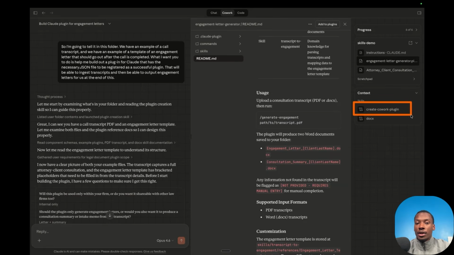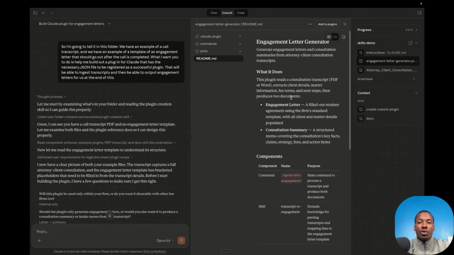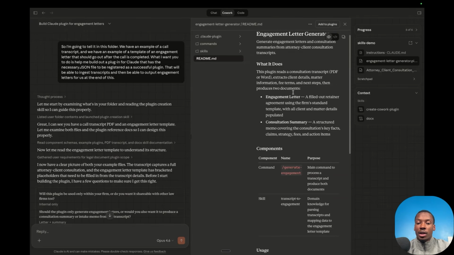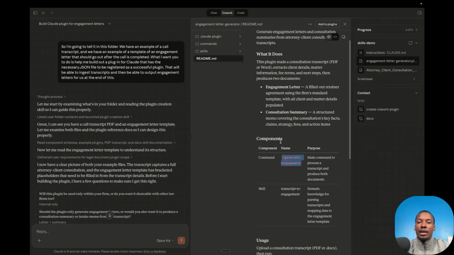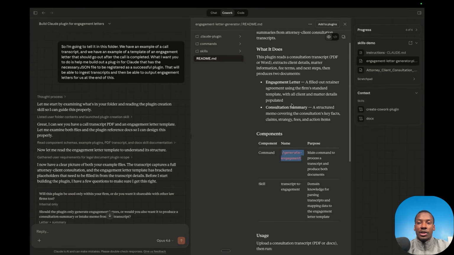And the really great thing about Claude Cowork is, because it has this skill designed to actually help it create plugins for you, once it's finished, it'll create this README file, which gives you all the information about the plugin that you need. It gives you the / command that you need to actually run the plugin. And then it just goes over everything that the plugin will actually do.